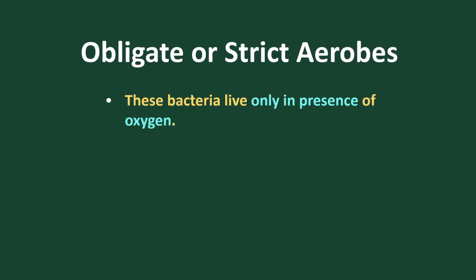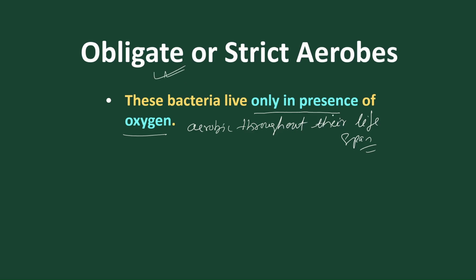So what is obligate? Obligate means that throughout the lifespan, the bacteria only use oxygen to survive. Means they are aerobic throughout their lifespan. So this is called obligate. Strict aerobes means they use oxygen throughout the lifespan. Means they always survive in aerobic condition. If anaerobic condition comes, then they die, unable to survive.